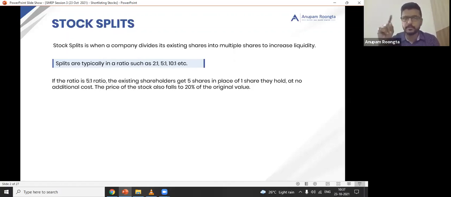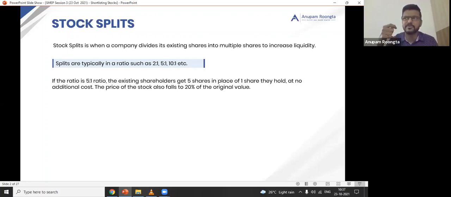Right now, the difference between bonus and split here. Let's say there's a bonus of 5:1. It means you're getting 5 more shares, bonus shares, for every 1 share you held. So after the bonus issue, you will have 6 shares. Right? 5:1 bonus means you get 5 more for every 1 share. 5:1 split means 1 is splitting into 5. So you will have 5 shares after split, not 6.